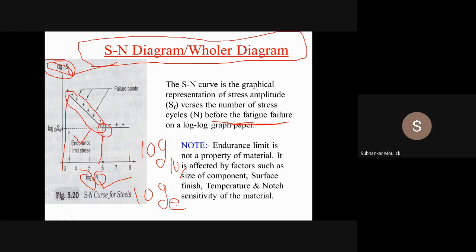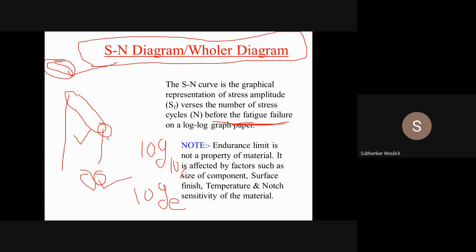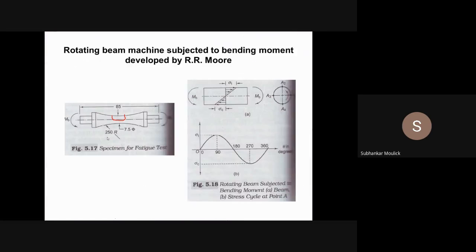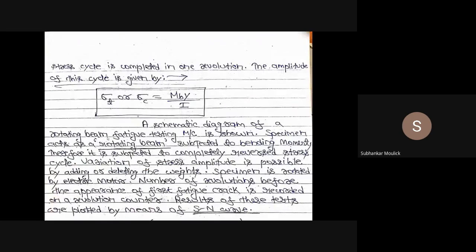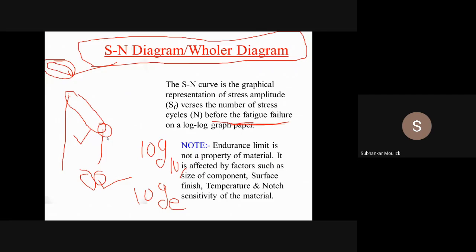So this is the R.R. Moore rotating beam fatigue testing machine. By this rotating beam fatigue testing machine, which was developed by the scientist called R.R. Moore, you can find out easily the endurance limit of any particular mechanical component subjected to fatigue.